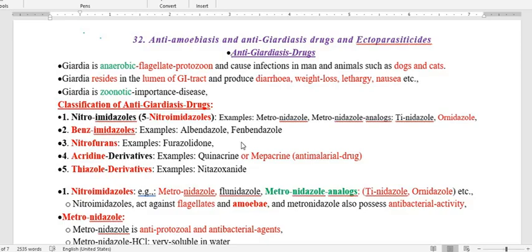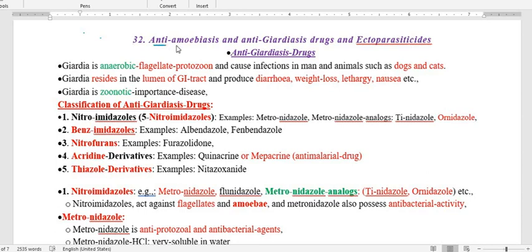So let us start another theory class. In this theory class today I am going to discuss the last part of antiprotozoal drugs, anti-amebiasis, anti-giardiasis.